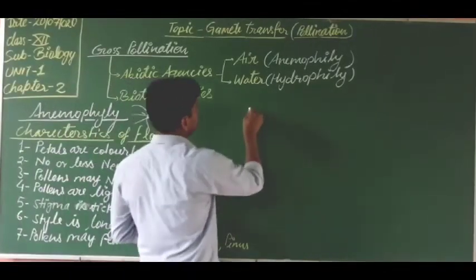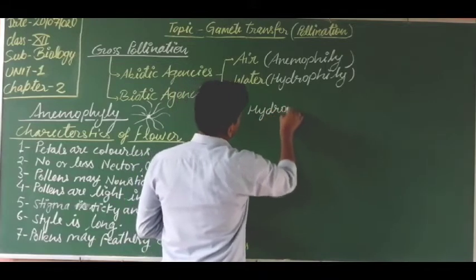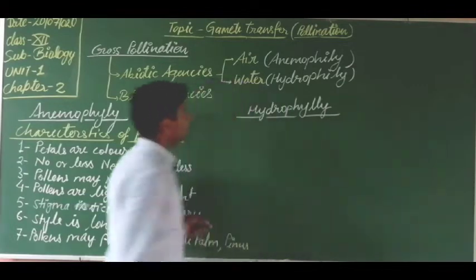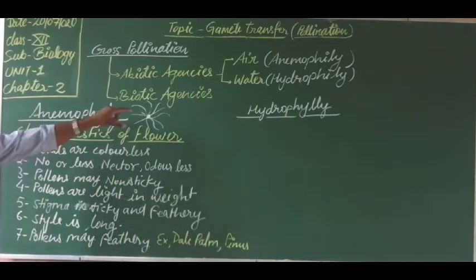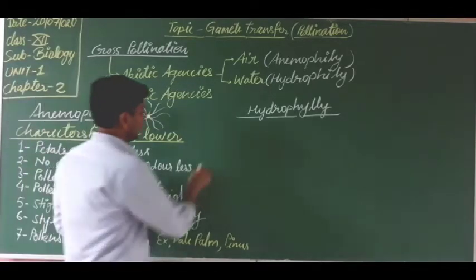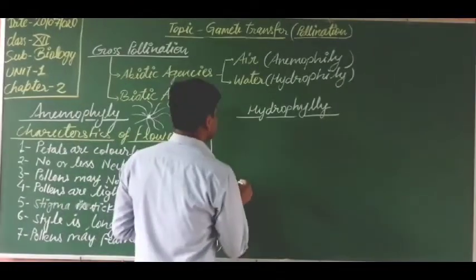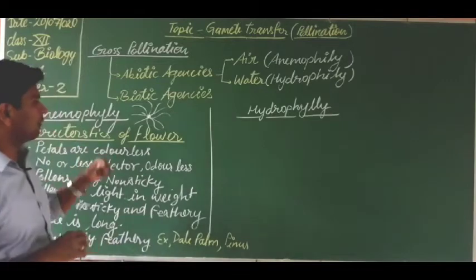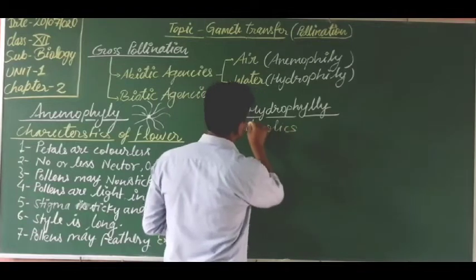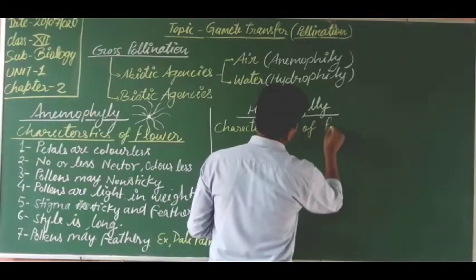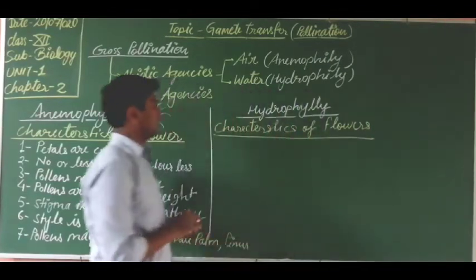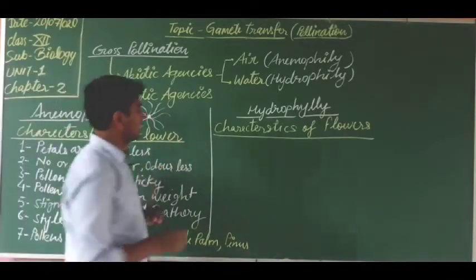This is hydrophily. After the study of hydrophily, we will discuss the demerits or disadvantages of anemophily and hydrophily. Got it? So let's discuss hydrophily. First we will discuss the characteristics of the flower. Which characteristics will these flowers show?